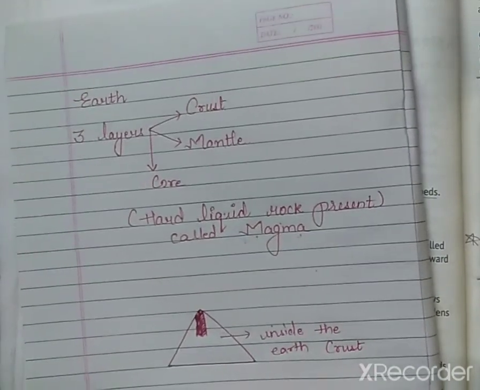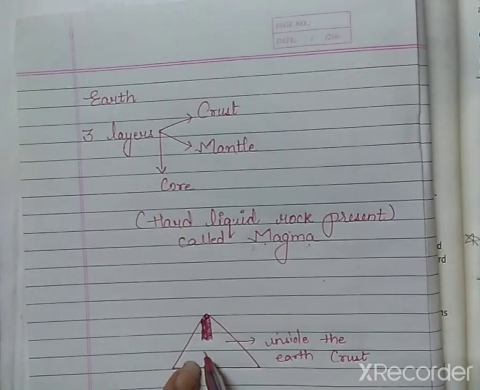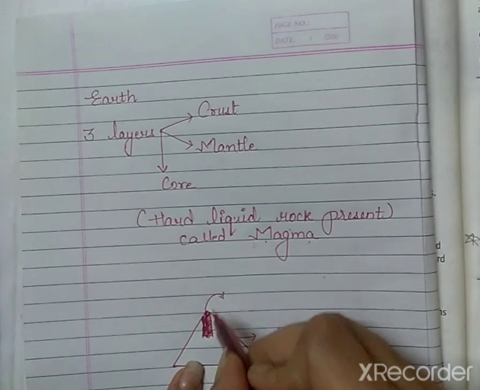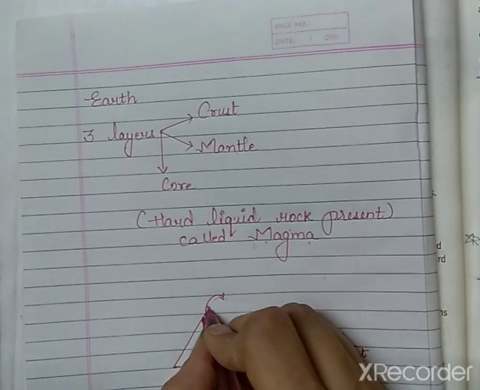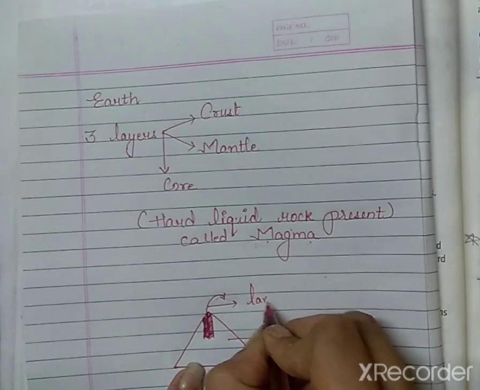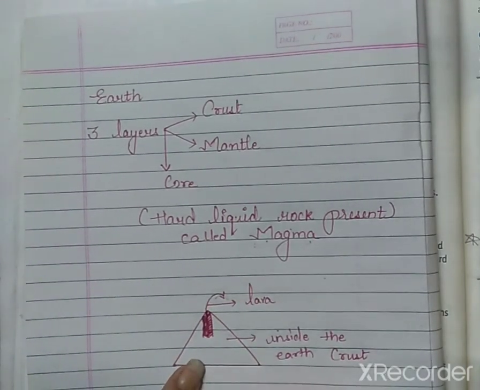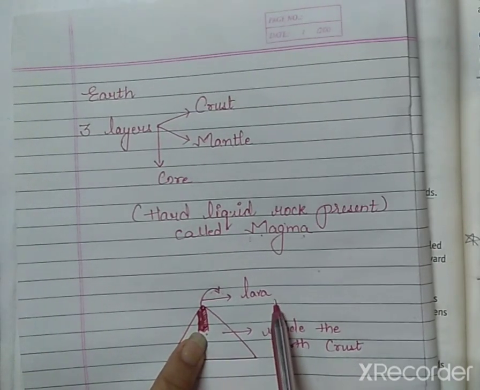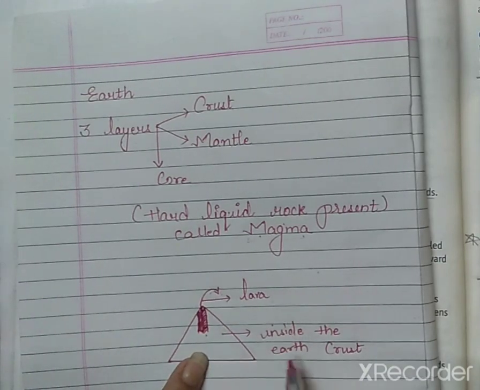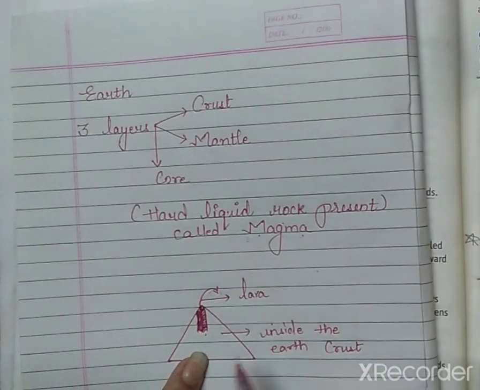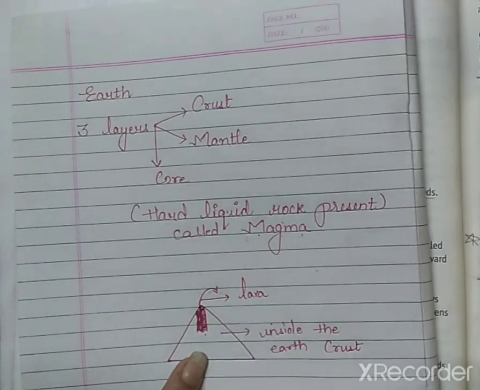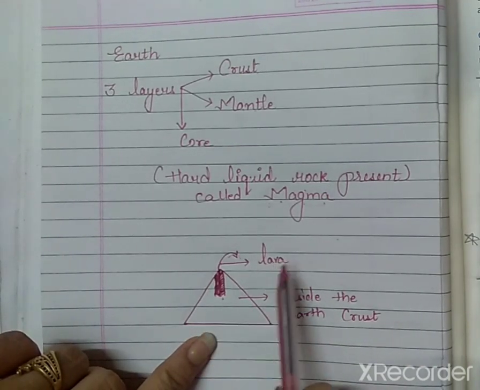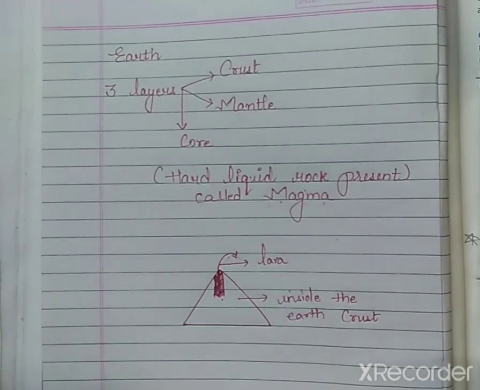So what happens inside the earth's crust? Due to the pressure of other rocks, this magma comes out onto the earth's surface. When it comes out on the earth's surface, it is called lava. Otherwise, when it is inside the earth's crust, it is called magma. When this lava comes out, it gradually hardens, and then it forms igneous rocks.